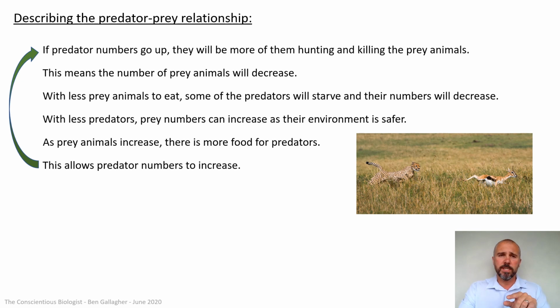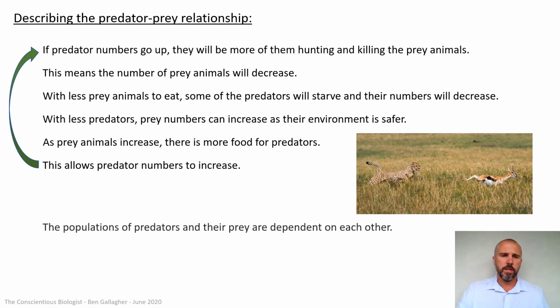So if the predator numbers increase, there will be more of them hunting and killing the prey animals. So it's this constant cycle, and that's why the graphs mirrored each other and just went back and forth. Okay, so what we're saying is the population of predators and prey are dependent on each other. As one goes up, the other one goes down. As that goes down, that goes up, and so on and so on.